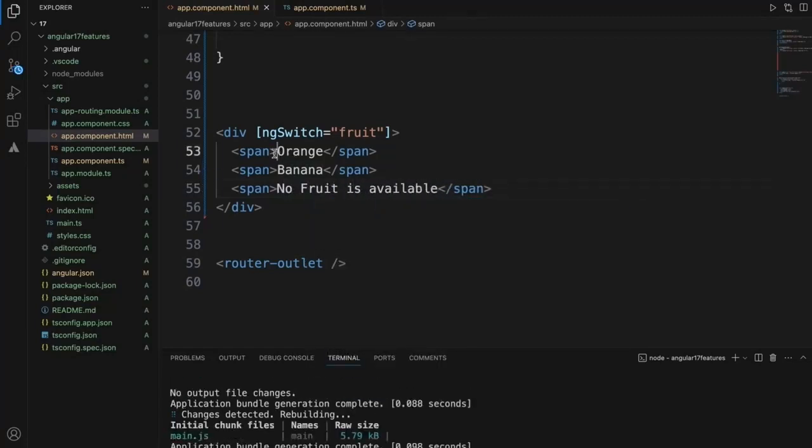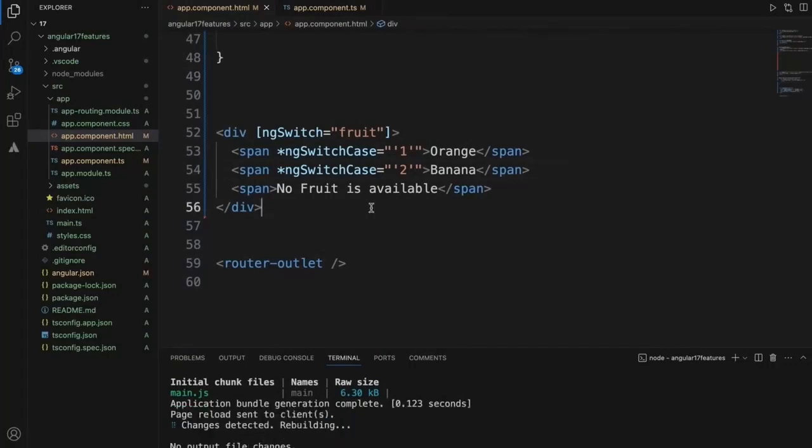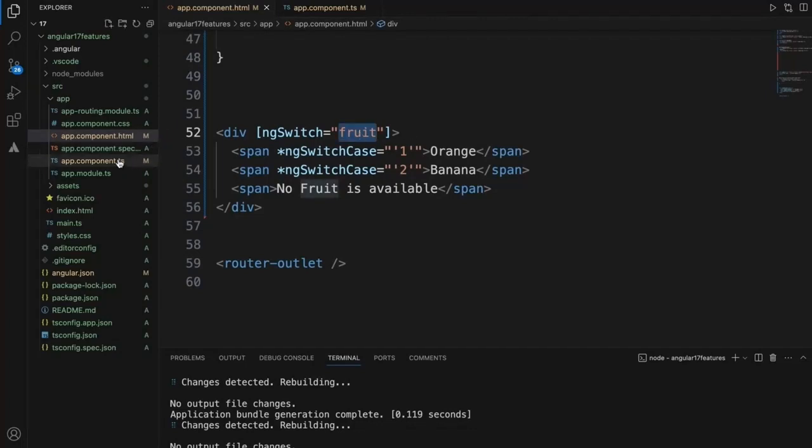It should have an else statement, but within this there is one more minor change. ng switch case equals to 1. Let's copy. This is 2. Let's check. Oh, okay, sorry, I just added this ng switch, and the fruit is passed. Okay, we need to pass this fruit value.